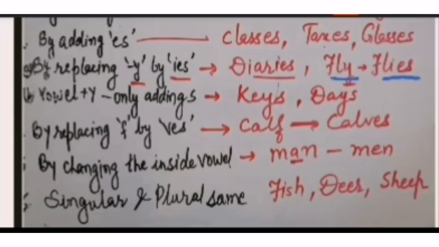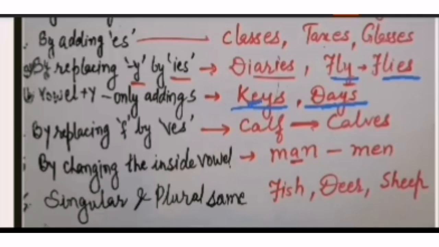Next we have, if a vowel is given before y, we add only s. Here are examples, keys and days. Because e is there, and here a is there before y, so we added s only. Similarly, we replace f also with ves. Example is given here. Calf becomes calves. We change the vowel of the word to make it plural, like we have man and men. Singular and plural remain the same in some of the words like fish, deer, sheep.